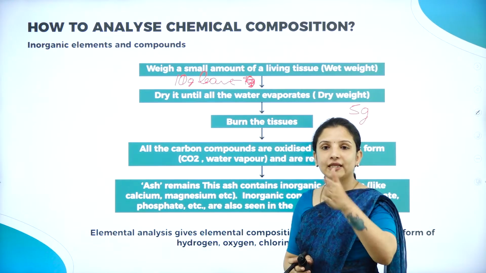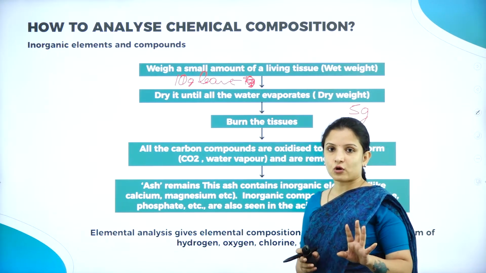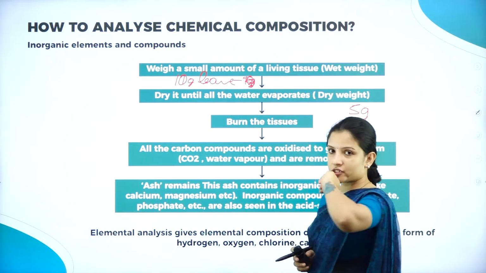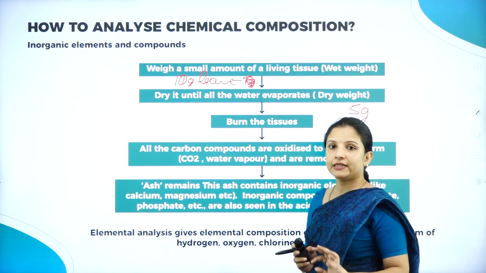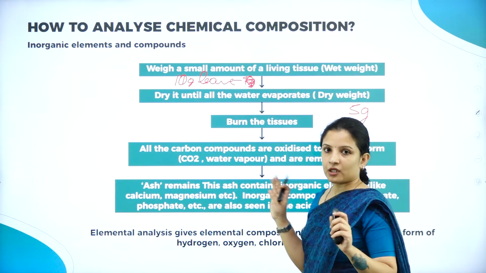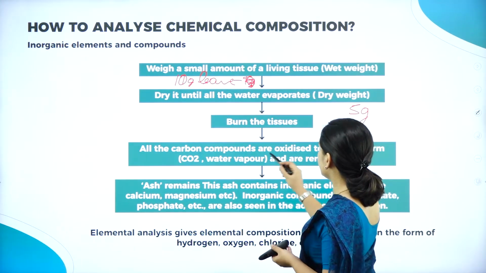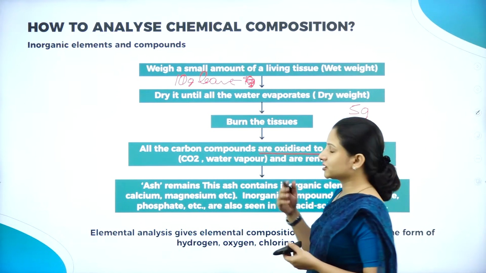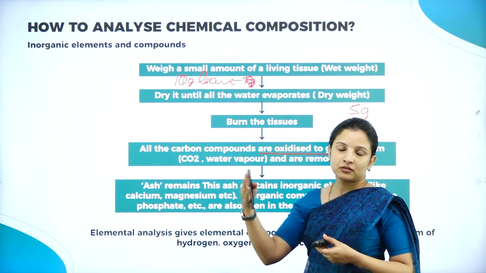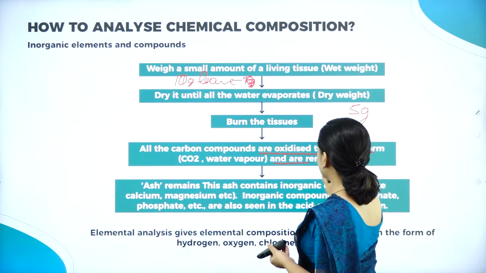So I need to eliminate the carbon compounds. In order to do that, I took fresh leaves, dried the leaves, and then I burn those dried leaves. When I burn them, what happens? All the carbon compounds will be oxidized to gaseous form and they will leave the tissues. They will evaporate and get removed.